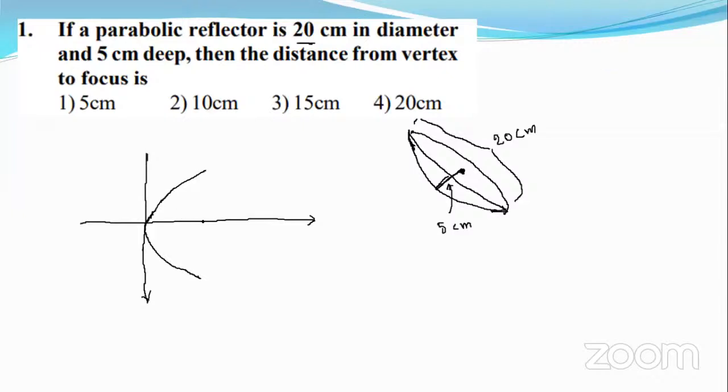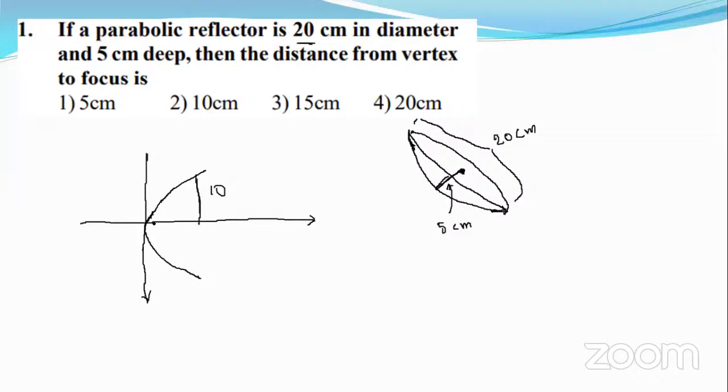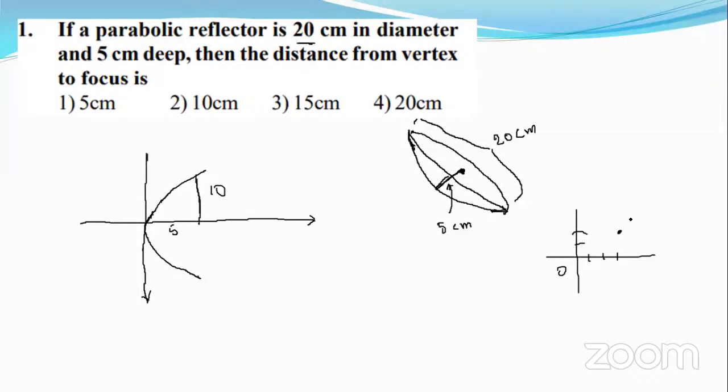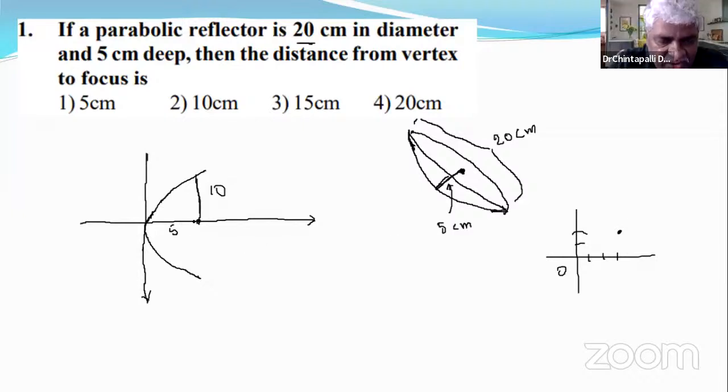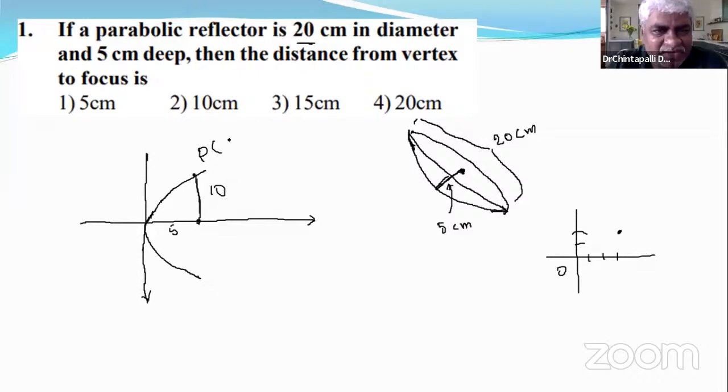Right. Now let this distance be 20 centimeters, then it is 10 centimeters only, right? This is 5 centimeters. Do we remember the concept of graph? 0, 1, 2, 3, 1, 2. What are the coordinates of this point? 3, 2. Very good. So this distance is 5 units, this distance is 10 units. Now, what are the coordinates of this point? 5, 10. Coordinates of this point are 5, 10.